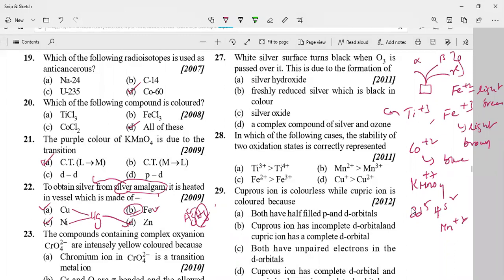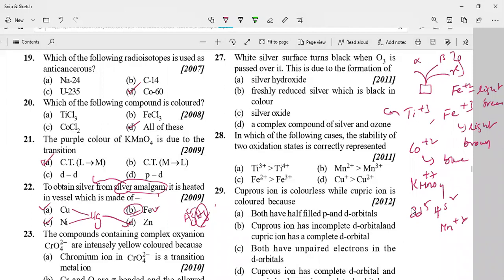When you heat in an iron vessel, silver amalgam can be converted to silver, because the iron won't react with mercury and won't form iron amalgam. Whereas the remaining can react with mercury and form corresponding amalgams: copper amalgam, nickel amalgam, and zinc amalgam. Understood?